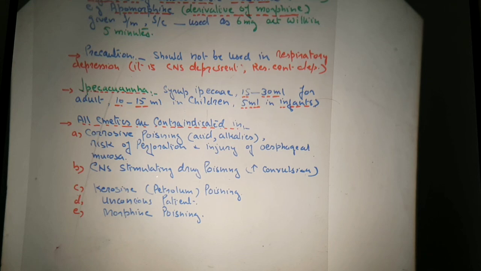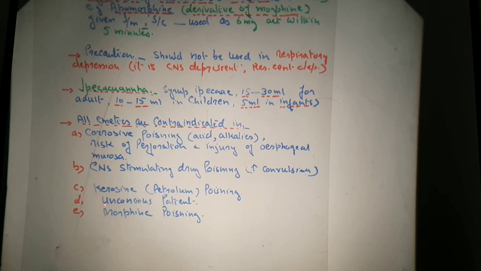Second is CNS stimulating drug poisoning. It causes convulsion, that is involuntary movement of the muscles. Then kerosene or petroleum poisoning. Unconscious patients: you cannot give emetics to an unconscious patient because they are unable to vomit.